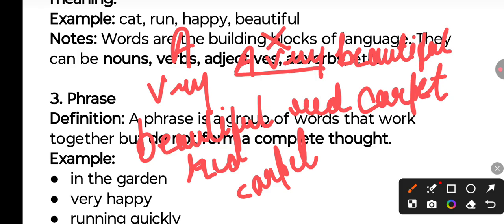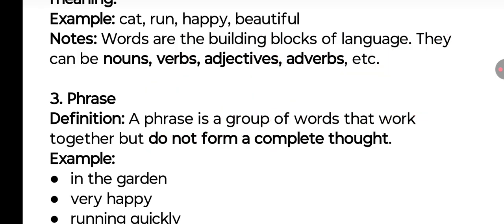A phrase is a combination of words that gives meaning. If I say "very beautiful", it has a meaning. It is a phrase. If I say "beautiful red", it does not have a meaning. But if I say "red carpet", it has a meaning. So a meaningful combination of words becomes a phrase.